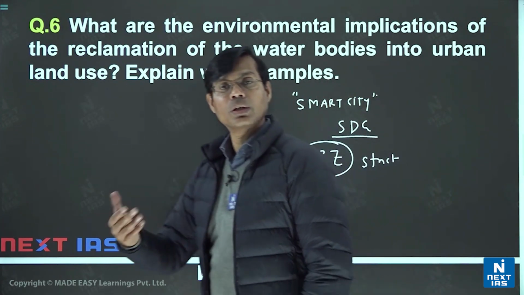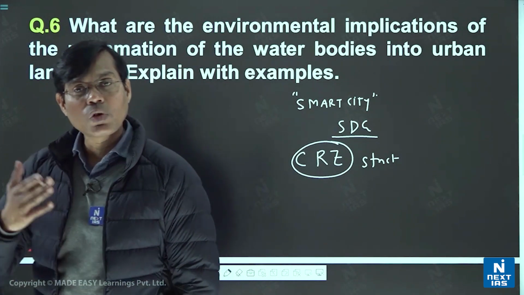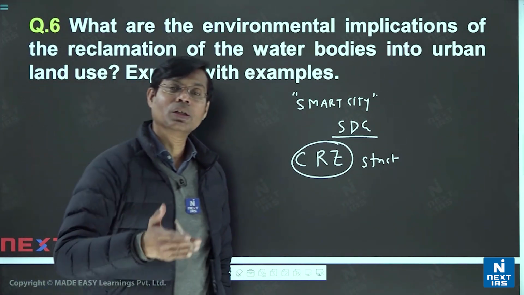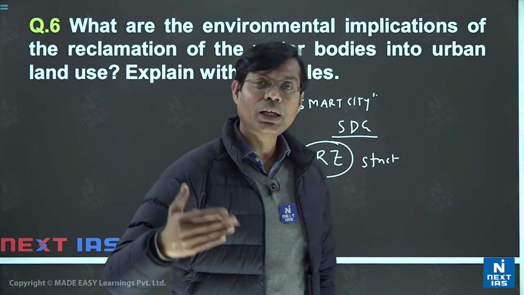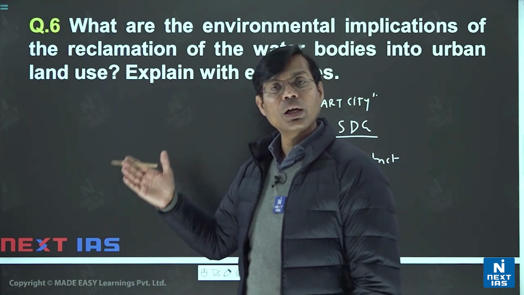How mangroves are damaged, how these forests in the coastal area, how these rivers and the water bodies, lakes and these wetlands we are removing.